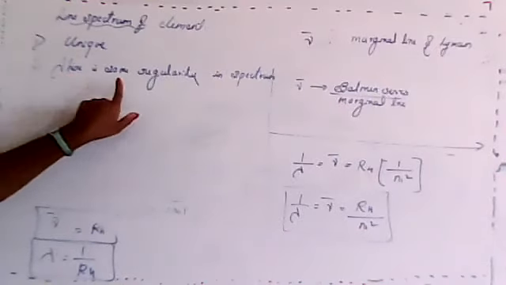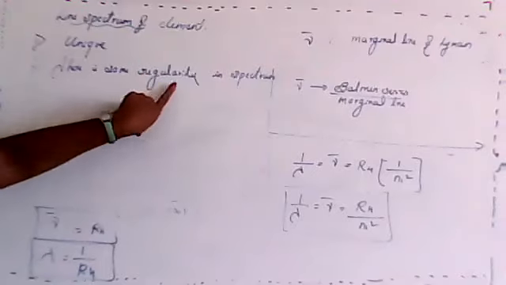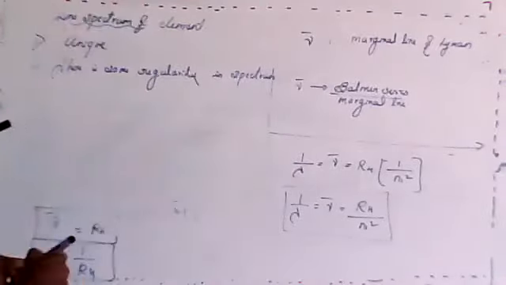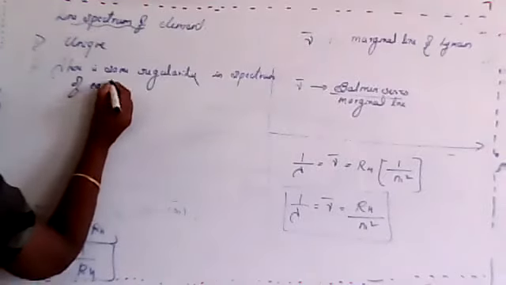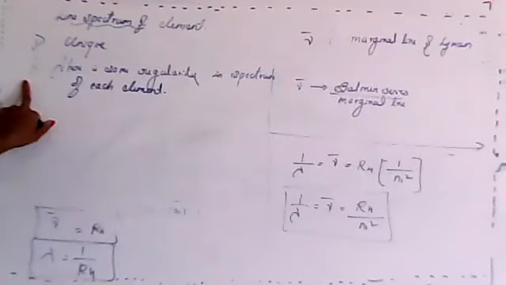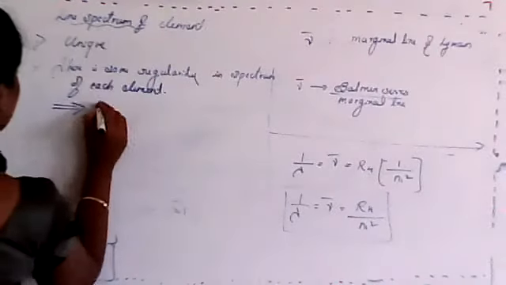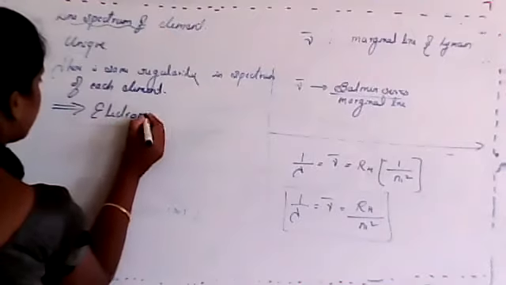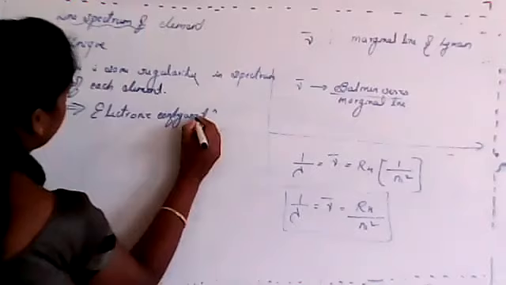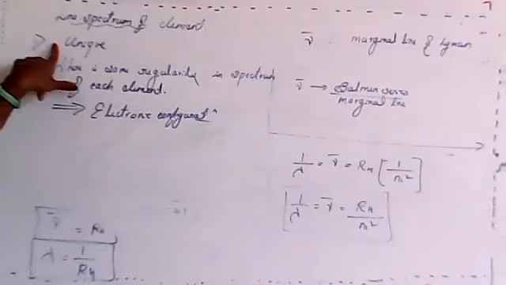But in the second point, I told there is some regularity in the spectrum of each element, and that is due to electronic configuration, which we study further. Clear?